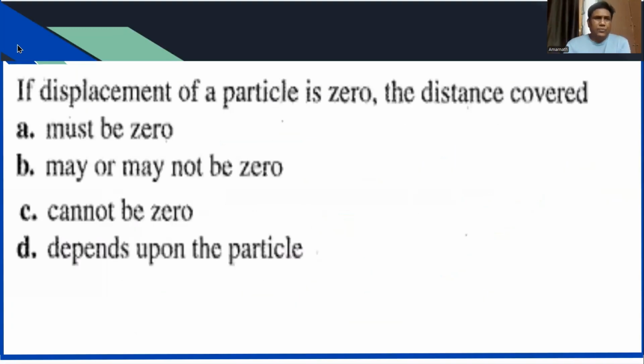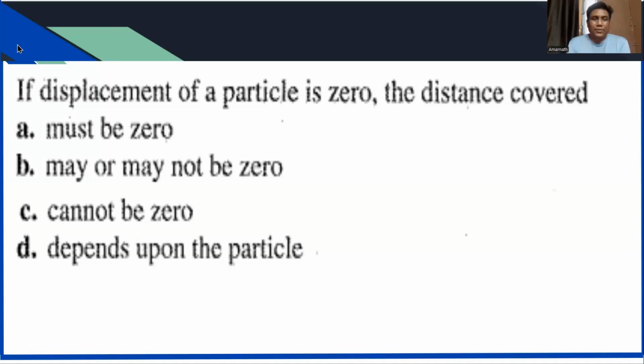Can you try to give the answer? Out of the 4 options, which one will be the best? May or may not be 0. If the displacement of a particle is 0, the distance covered must be 0, may or may not be 0, cannot be 0, depends upon the particle.